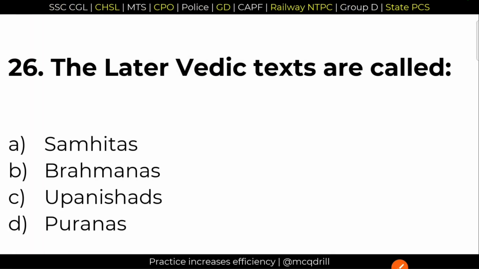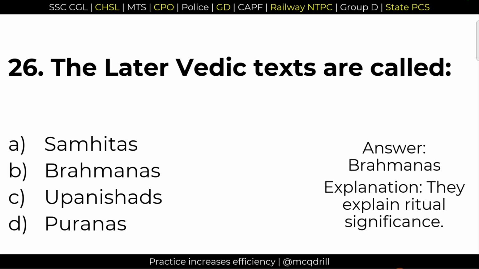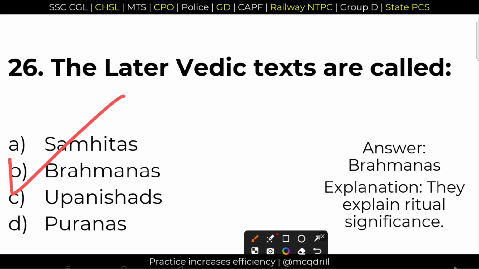26. The later Vedic texts are called. These are called the Brahmanas. Option B is the right answer. The later Vedic texts are called the Brahmanas. Option B is the right answer. They explain the ritual significance.